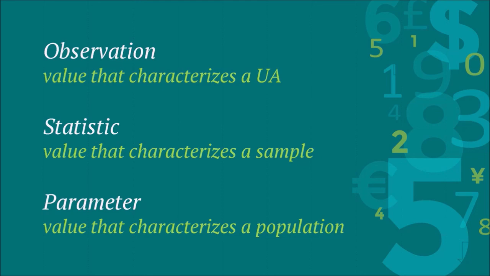So hopefully a little bit of alliteration can help you remember how these things go. Statistics go with samples, S and S. Parameters go with population, P and P. Yes, I just said PP on this lecture. All right, so hopefully you can remember some of these things and use the correct terms. It's important, right? They'll also be notated in different ways, right? So we'll talk about the notation for an observation, a statistic, parameter. They all have their own symbolic form, okay?